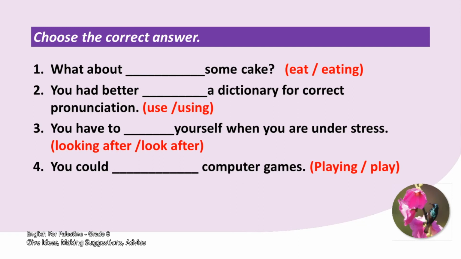What about number 4? You could computer games. Do we say playing or play? That's great, we say play. Why? Because could should be followed by infinitive, not ing form of the verb.